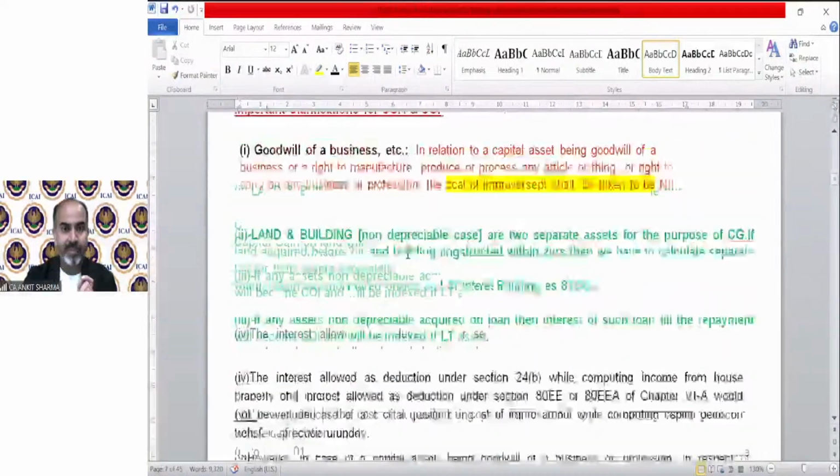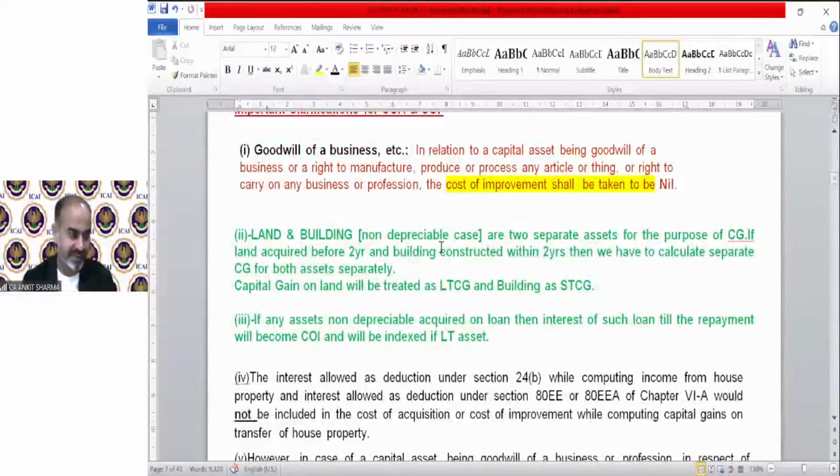Land and building, non-depreciable cases, are 2 separate assets. Land and buildings are technically 2 separate assets for the purpose of capital gain. If land is acquired before 2 years and building constructed within 2 years, then we have to calculate separate capital gain for both assets separately.